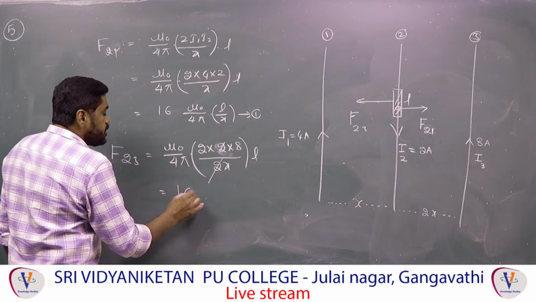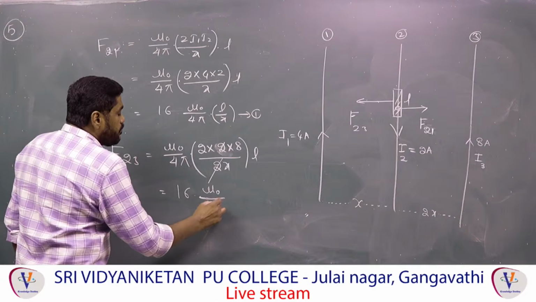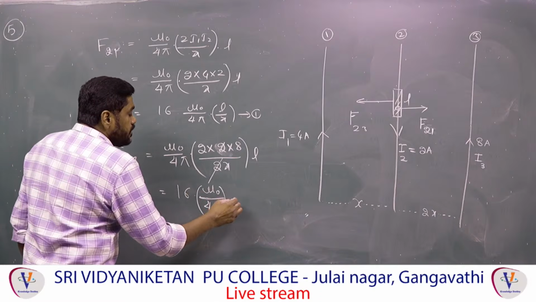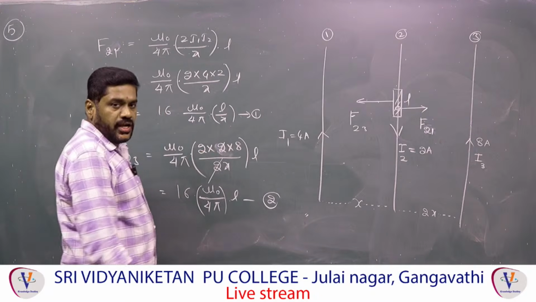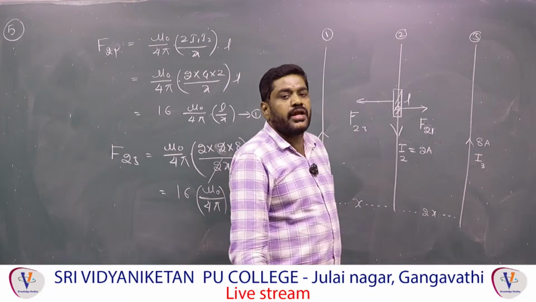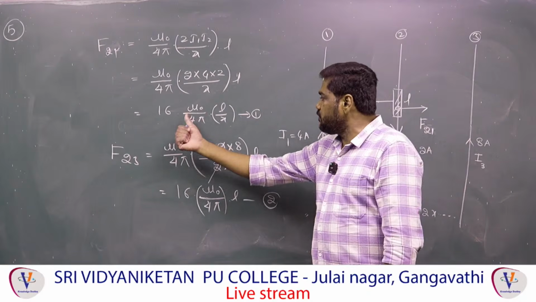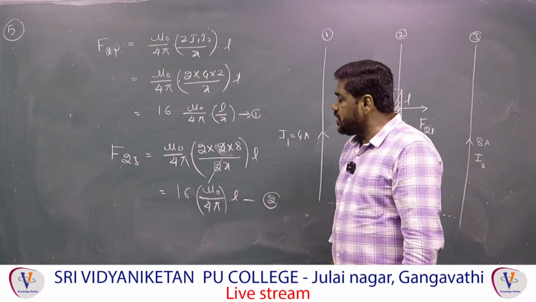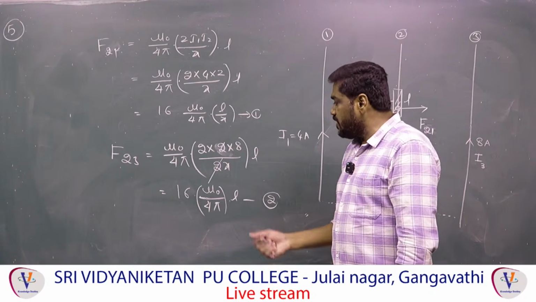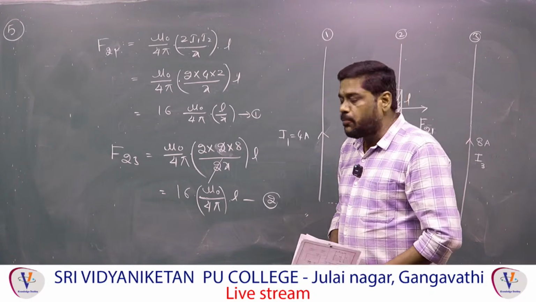Again, F is equal to what? 16 into mu naught by 4 pi into L. This is equation number 2. If you think of it, both forces are equal and opposite in direction, you check it. So this force is 16 into mu naught by 4 pi L by x. This force is also 16 into mu naught by 4 pi into L. Therefore both are equal but opposite in direction.